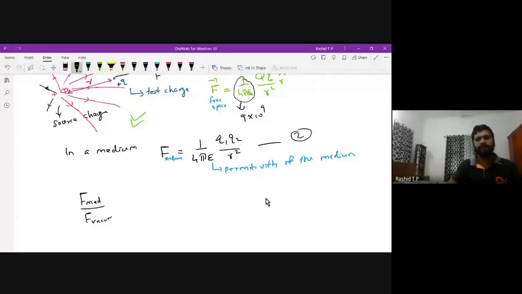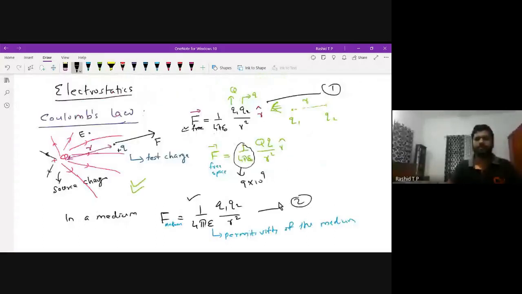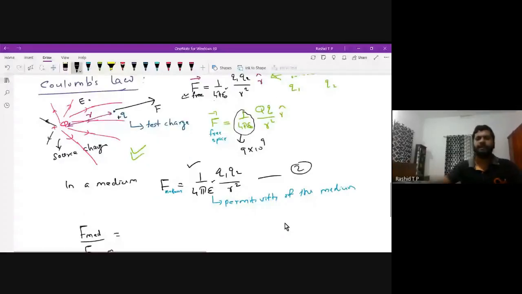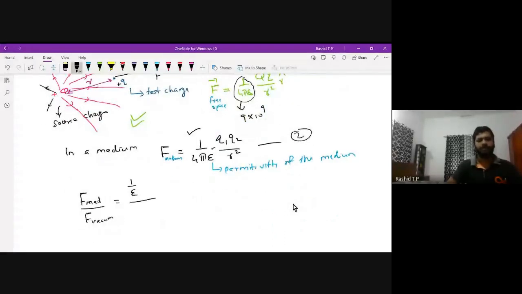Here the only difference is that all other quantities except epsilon 0 and epsilon are the same. So 1 by 4 pi, Q1 Q2 by R square will be cancelled out. Then in the numerator you will have 1 by epsilon, and in the denominator 1 by epsilon 0.